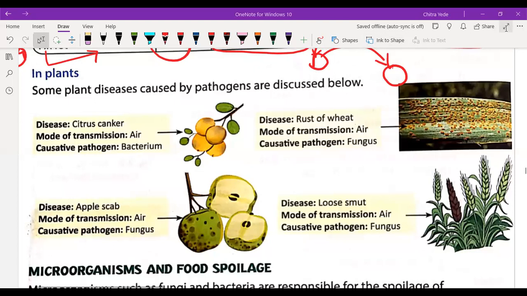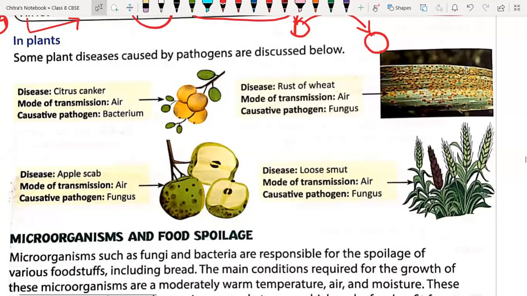Now we are going to discuss diseases caused by microorganisms in case of plants. We already discussed animals. So what are the diseases caused by microorganisms in case of plants? Some plant diseases caused by pathogens are discussed below.